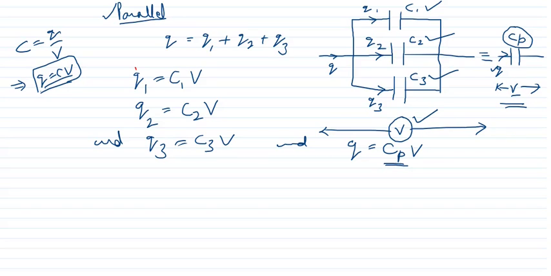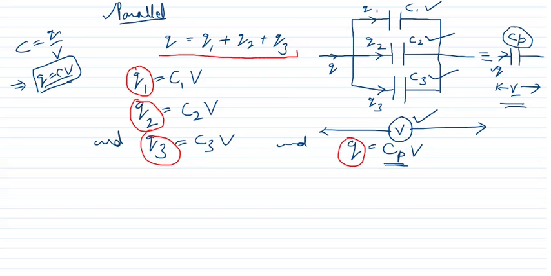Now if we put the values of Q1, Q2, Q3 and Q in this equation, then we can get the answer.